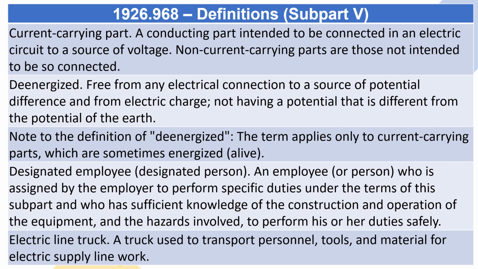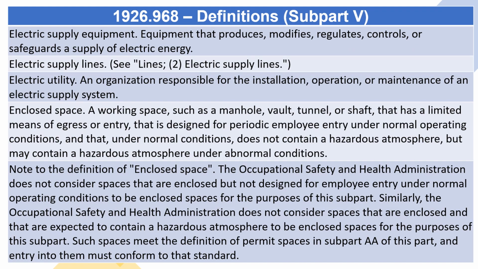Electric line truck. A truck used to transport personnel, tools, and material for electric supply line work. Electric supply equipment. Equipment that produces, modifies, regulates, controls, or safeguards a supply of electric energy. Electric supply lines. See lines, 2. Electric utility.